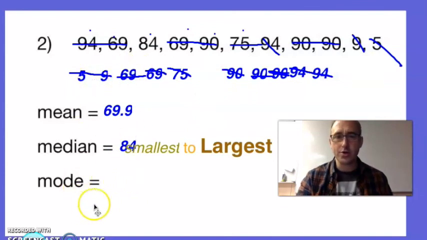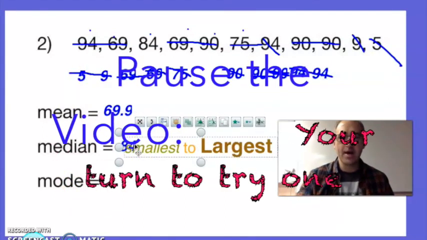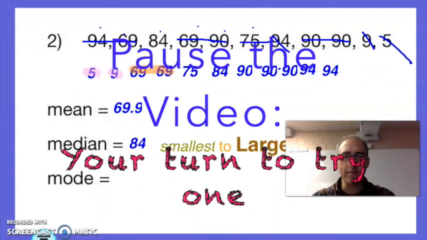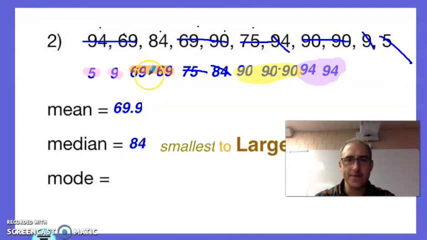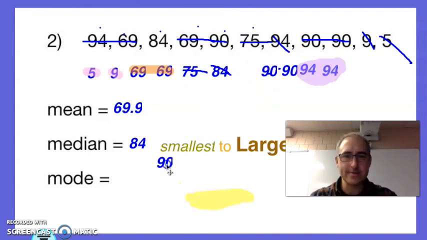Again, we're going to do the mode, and that's the most common answer. What is the most common answer? What do you get for a mode? Pause the video and see if you get what I get. 269s, 390s, 294s. Is one of them more common than the rest? 90. Nice job. Have a good day.